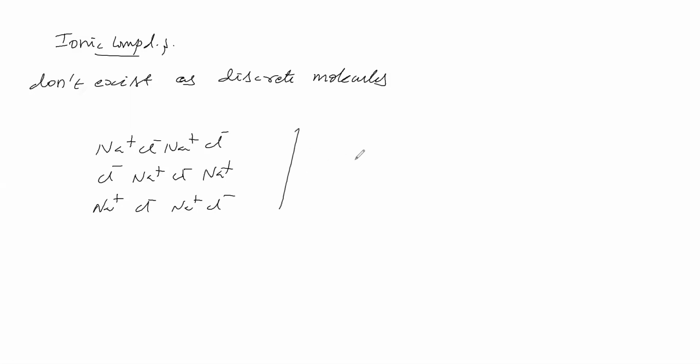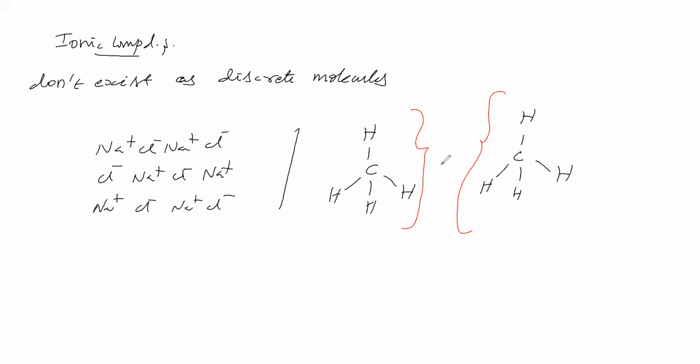But if we take a covalent molecule, for example, we will take methane. This is one molecule. This is another molecule. Within the molecule, covalent bonding is there. Between two molecules, what is there? Weak van der Waals force is there. So within this molecule, covalent bonding is there. But between two molecules, van der Waals force is there.